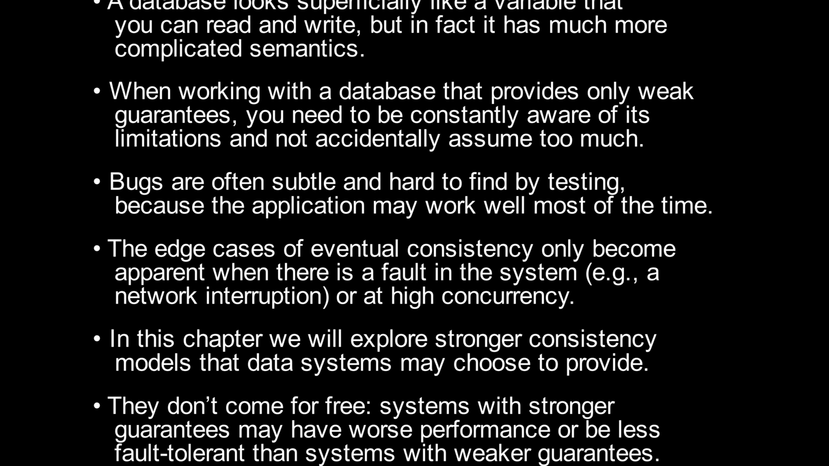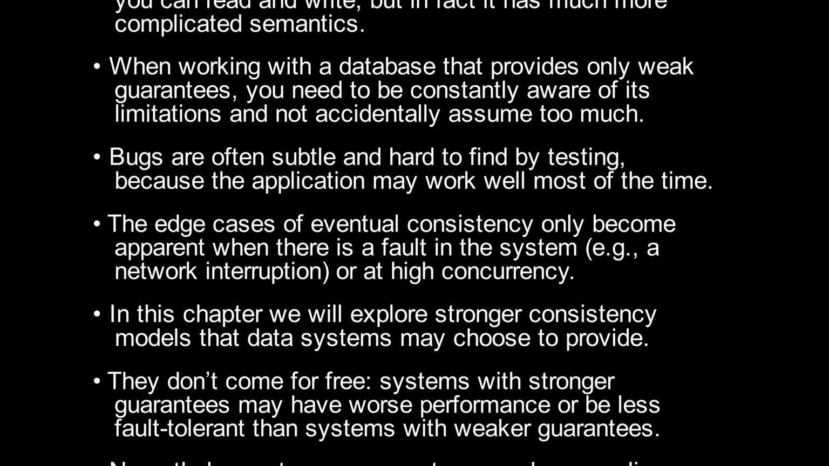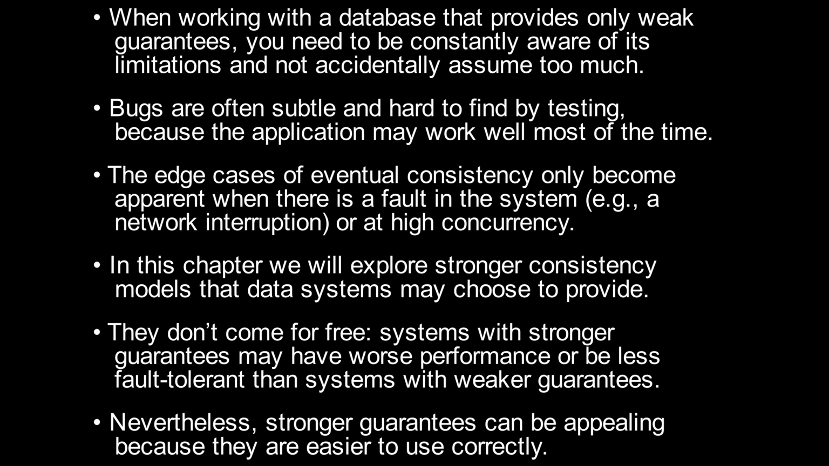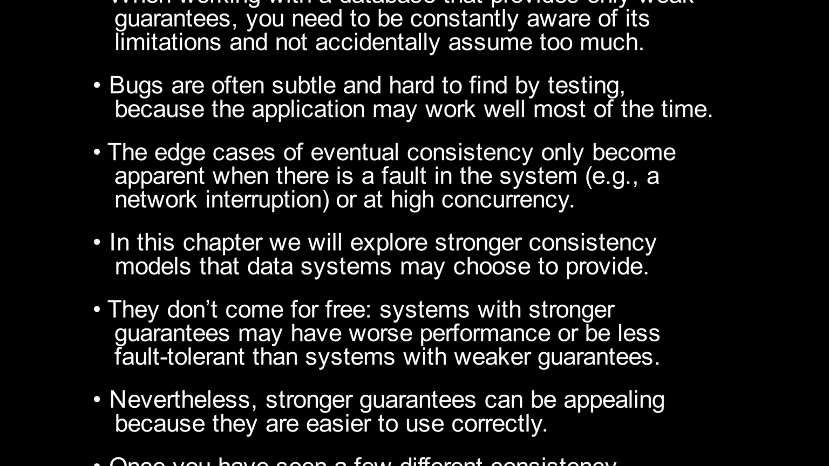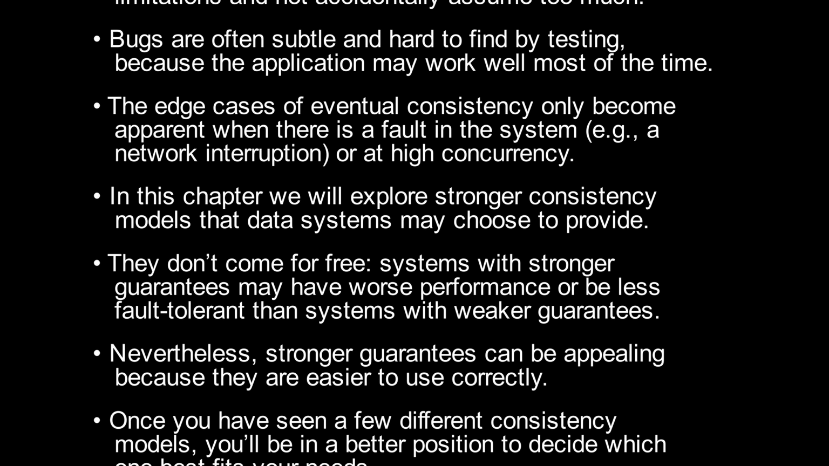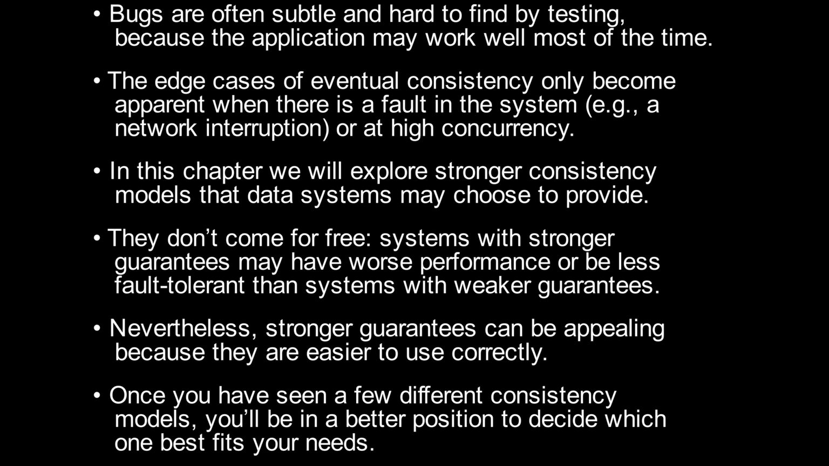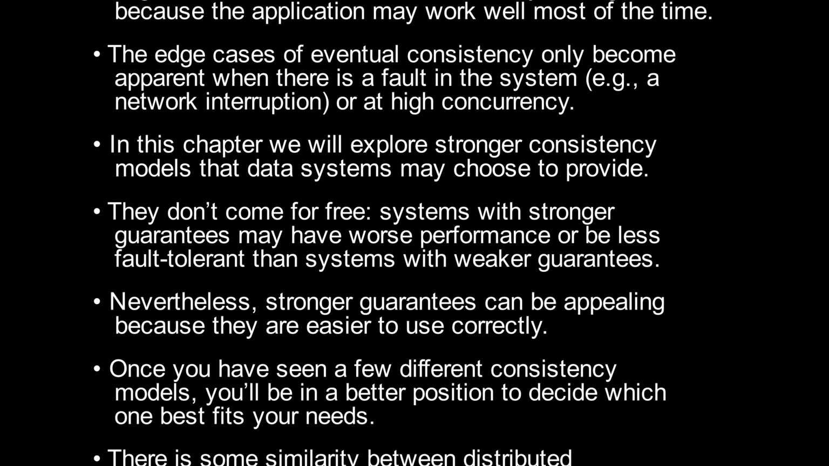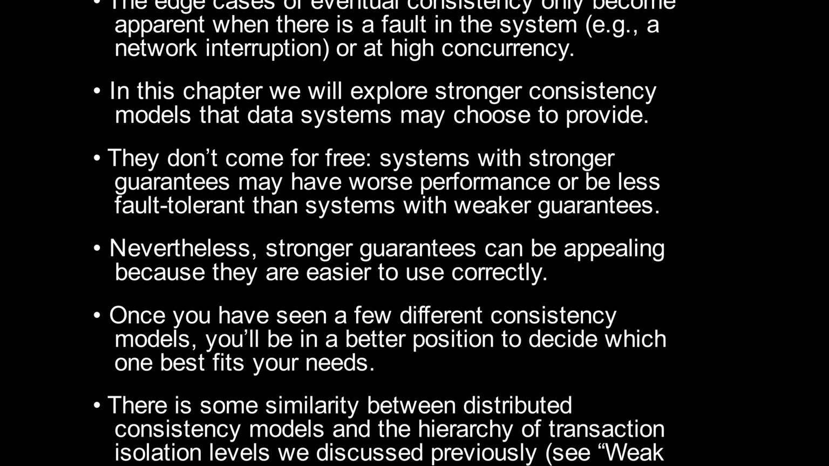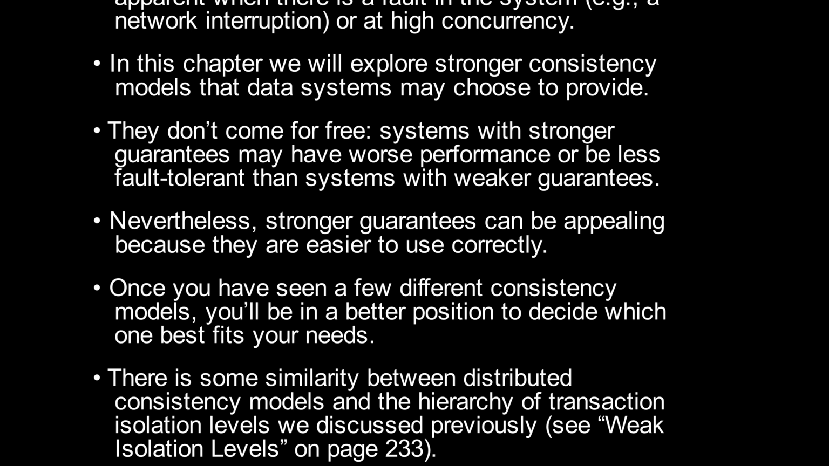In this chapter we will explore stronger consistency models that data systems may choose to provide. They don't come for free. Systems with stronger guarantees may have worse performance or be less fault-tolerant than systems with weaker guarantees. Nevertheless, stronger guarantees can be appealing because they are easier to use correctly. Once you have seen a few different consistency models, you'll be in a better position to decide which one best fits your needs.